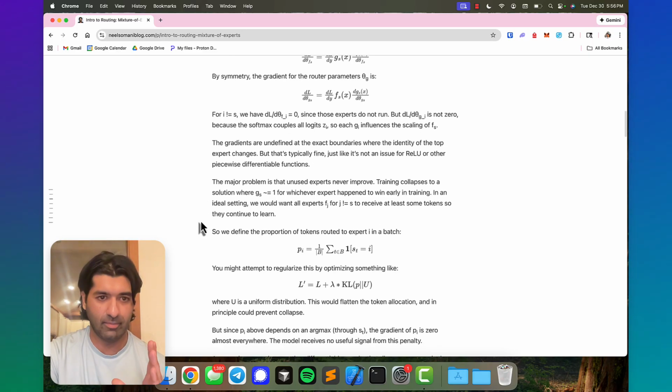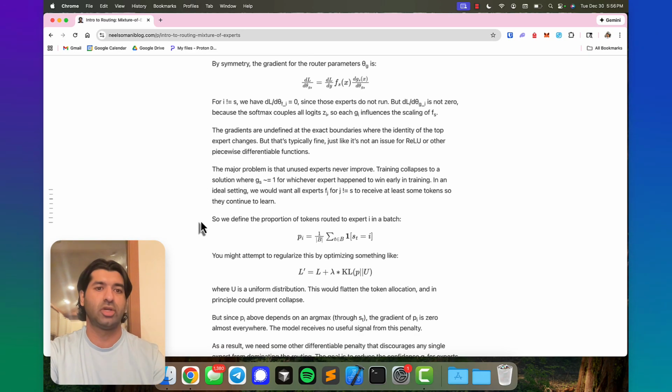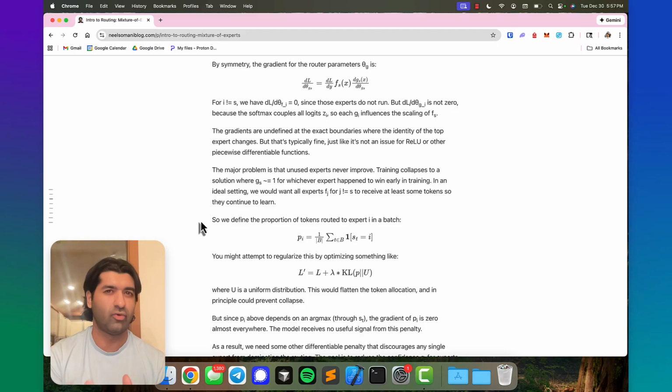So what that implies is that we want some distribution of G that's kind of uniform-ish. I'm not saying that it's uniform for any individual G of x. Of course, for a given G of x, you'd hope that G learns that expert i is better than expert j. But across the whole distribution, so across a whole batch or across the whole data set, in general, you want G to evenly route tokens to each of the expert networks.